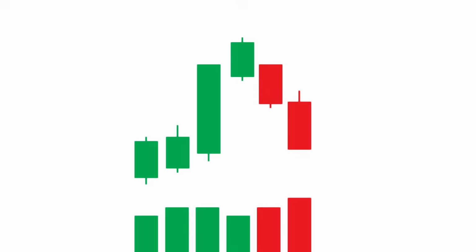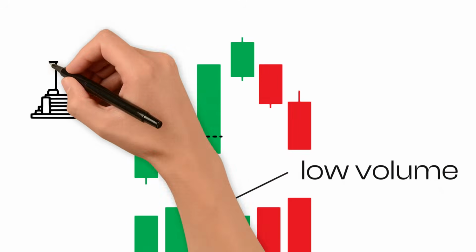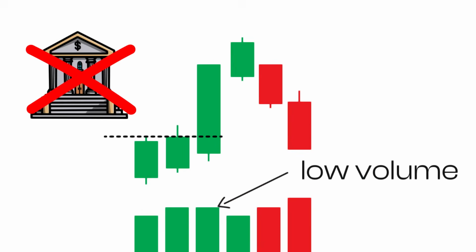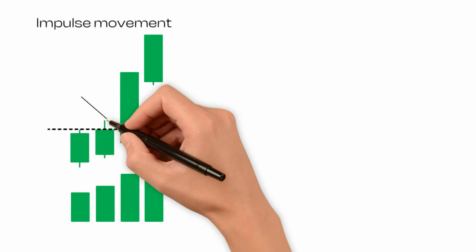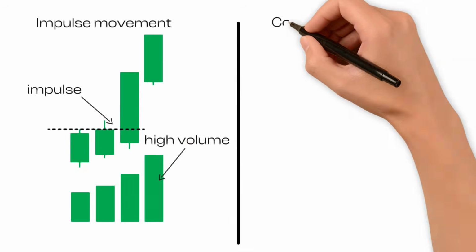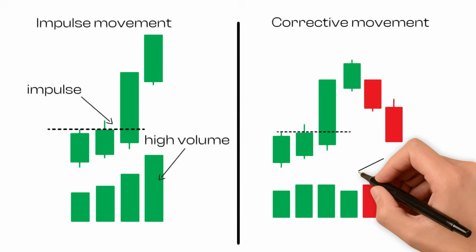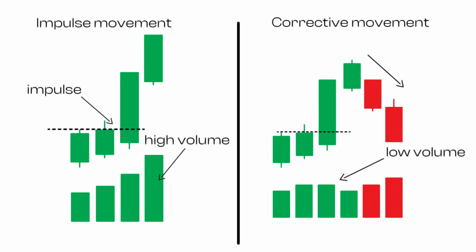On the other hand, a movement with low volume would suggest the institutional participation is not there, and due to the divergence we can observe, the price would probably revert, as institutions have no interest in pushing the price in that direction. So, as a general rule, impulses will be accompanied by an increase in volume as the price moves in the direction of least resistance, and movements that have a corrective nature will be accompanied by less volume. We have harmony when we have impulse with increasing volume, and we have a divergence when an impulse is accompanied with a smaller volume compared to what we have seen before.